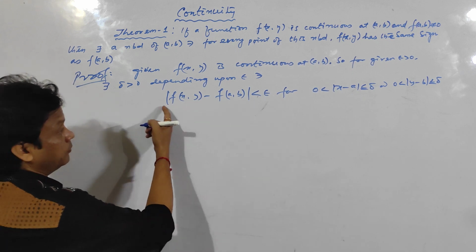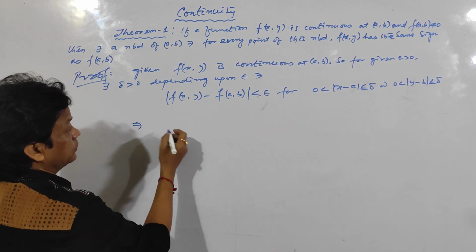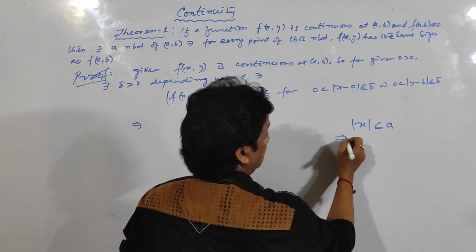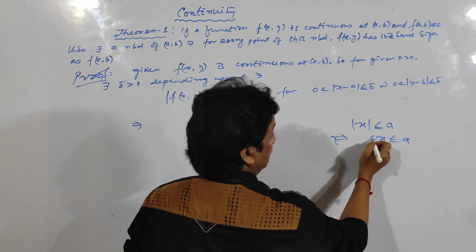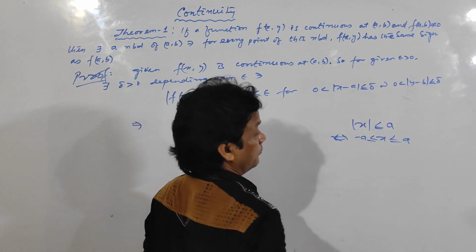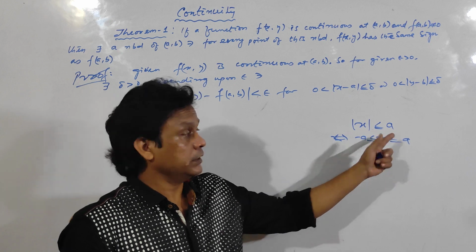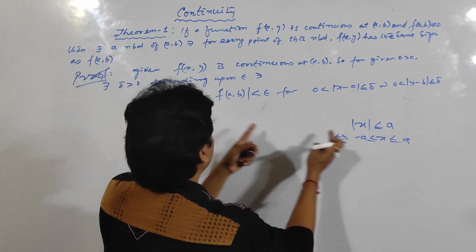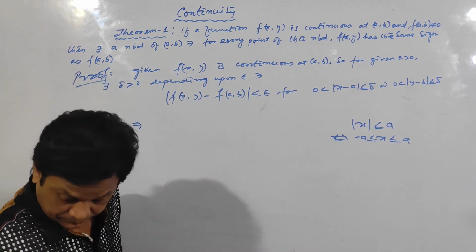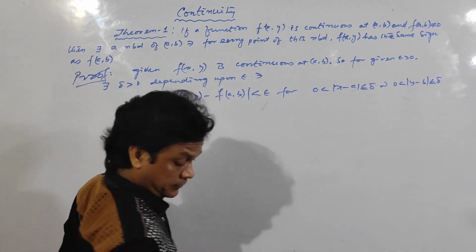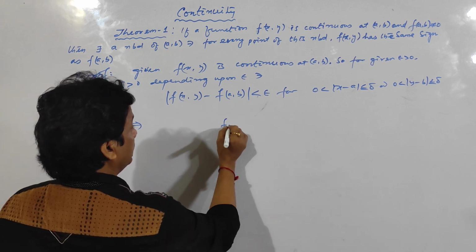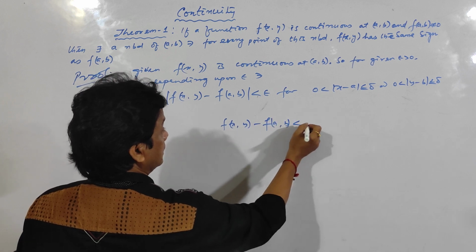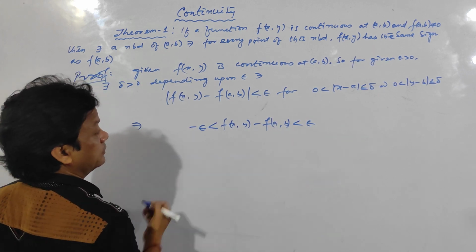Clear? See here, I am expanding this one. Already it is known to you, |x| is less than or equal to a is implied by and implies x is less than or equal to a and greater than or equal to minus a. So the same thing I am applying here. f(x,y) minus f(a,b) is less than epsilon and greater than minus epsilon.